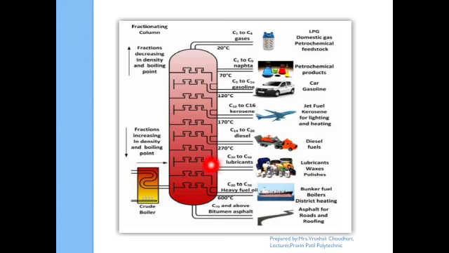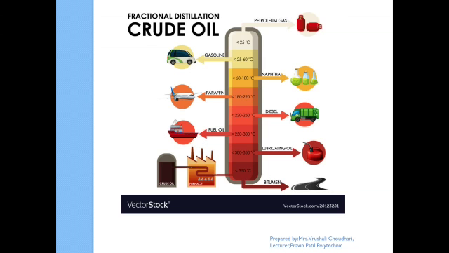Whatever residue remains here, which does not get evaporated or boiled even at high temperature, is the bitumen, also called asphalt, which is used for making roads and roofing. So first we are going to heat it. First we are going to heat crude oil in the iron retort.